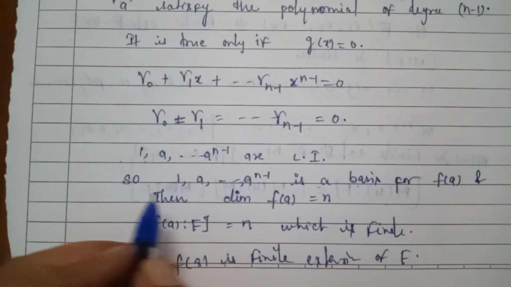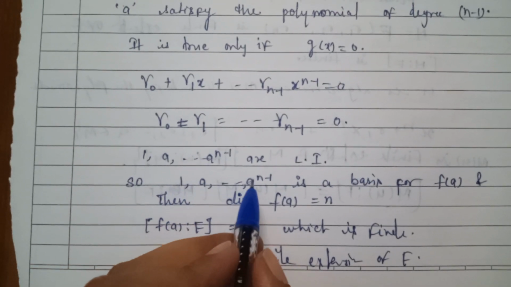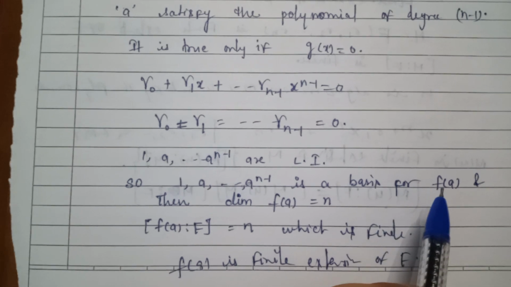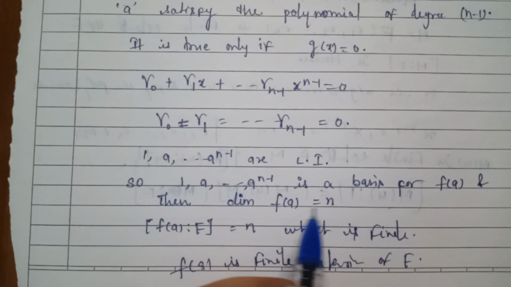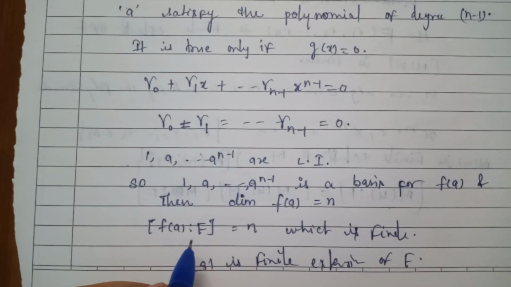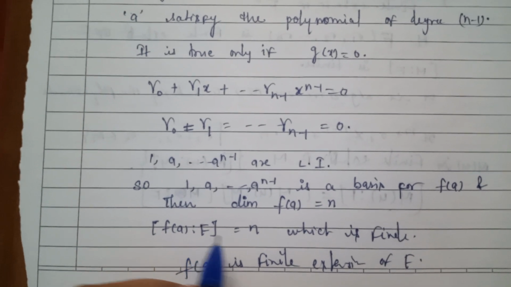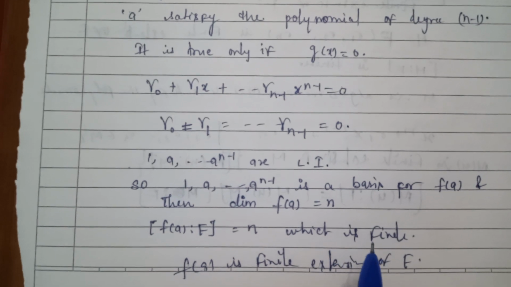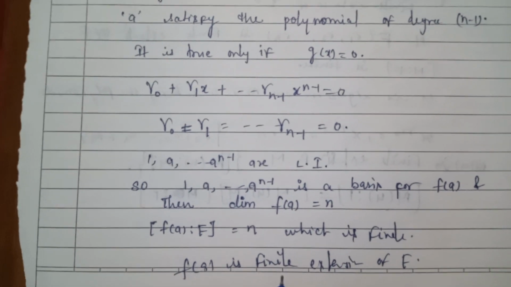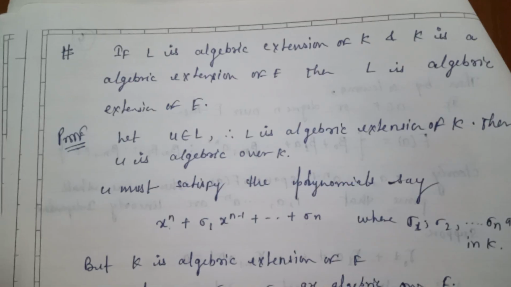So 1, a, and so on a to the power n minus 1 is a basis for F(a), and then the dimension of F(a) is equal to n. So the degree of F(a) over F is equal to n, which is finite. F(a) is a finite extension of F.